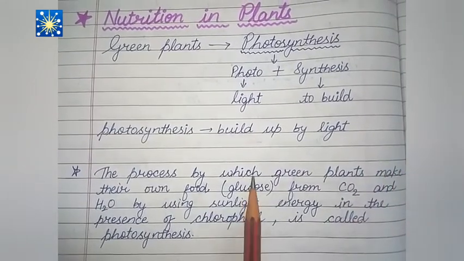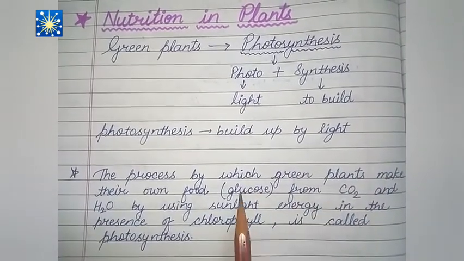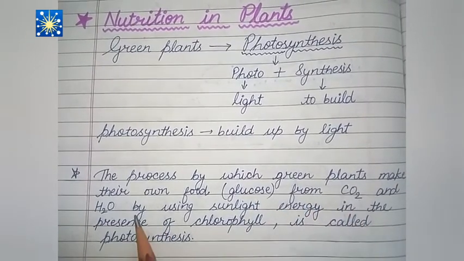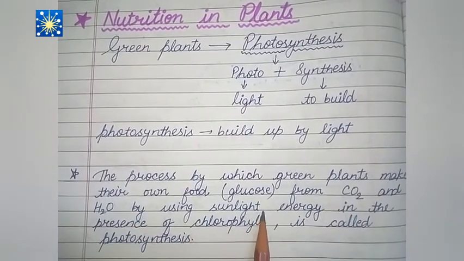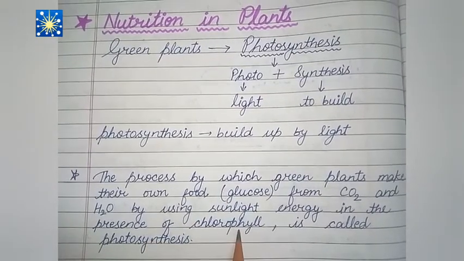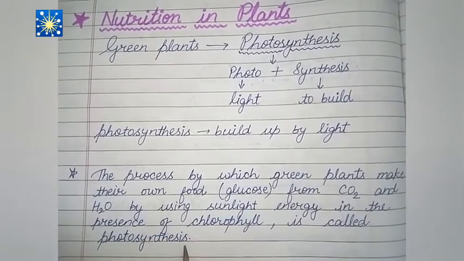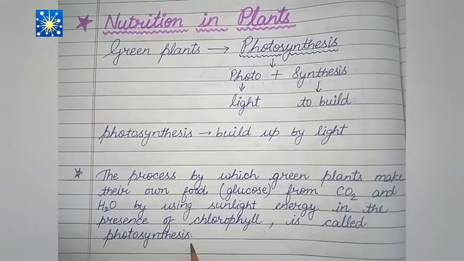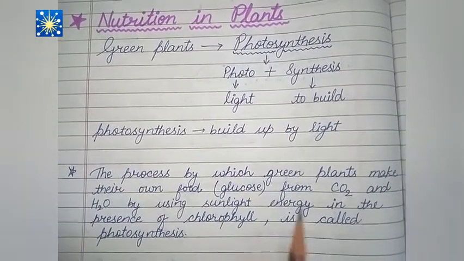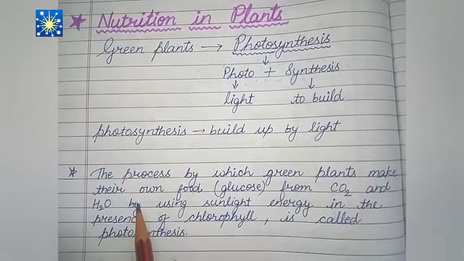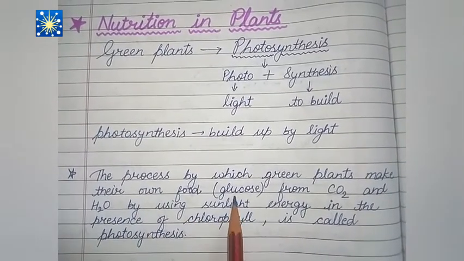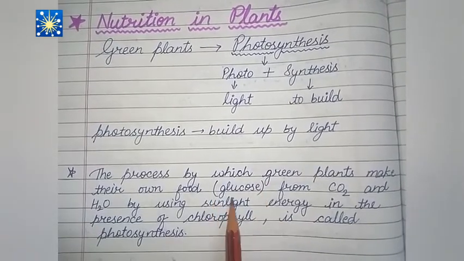So the process by which green plants make their own food in the form of glucose from carbon dioxide and water by using the sunlight energy in the presence of chlorophyll is called photosynthesis. That means photosynthesis वो process है जिसके through green plants कार्बन डाइऑक्साइड और वाटर को यूज करके सनलाइट और क्लोरोफिल की प्रेजेंस में अपना फूड ग्लूकोज की फॉर्म में रेडी करते हैं.